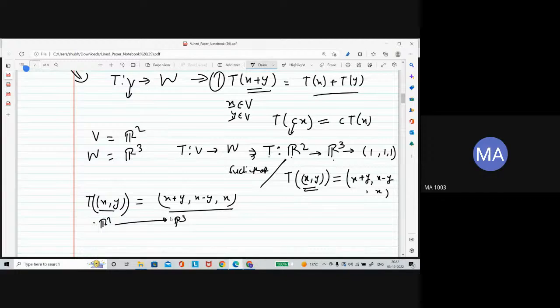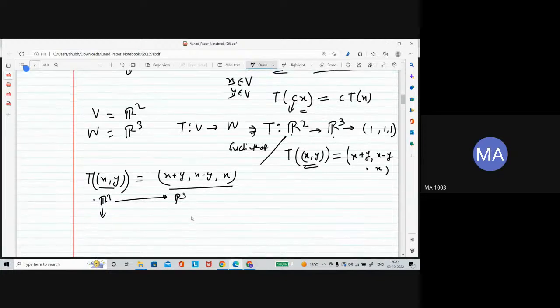It is defined. There is no difference, the same thing as you have studied. What is a function? The same thing. You have an input and you get an output. This is the input, this is the domain, and you get the output as an element in the codomain R3. So R3 means it contains three coordinates. That's fine. Now we need to check whether this map follows these two conditions or not.